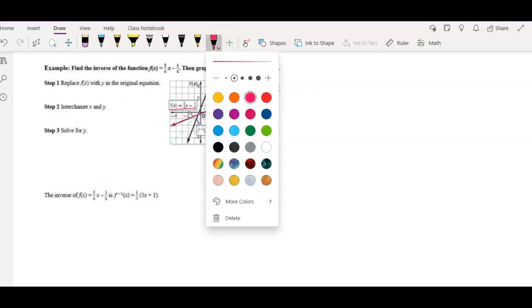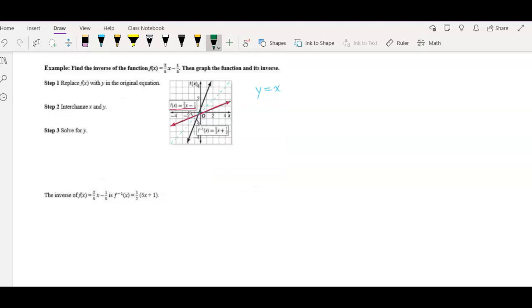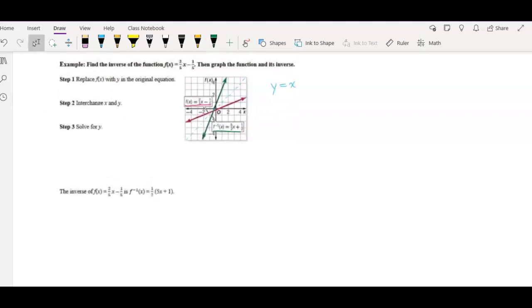Well, this part of the red ink, or the pink ink, would be over here, and this part of the pink ink would be down here. So graphically, that's how we find an inverse. We reflect it over the line y equals x. And I know how much you guys really enjoy your geometry, so it's kind of a nice nod to go back to geometry, what that means. Every point on the pink line is the same distance to the blue dotted line as the green line points, respectively. But how do we find this algebraically?